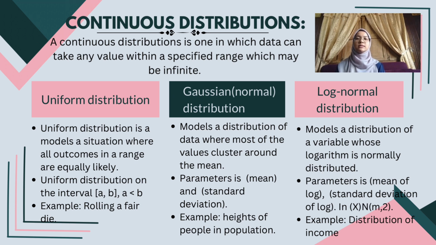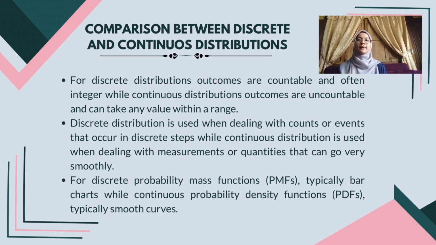Next, Gaussian normal distribution is a model, a distribution where most of the values cluster around the mean. The parameters are mean and standard deviation. For example, height of people in population. Log normal is a model distribution of a variable whose logarithm is normally distributed. Parameters are mean of log, standard deviation of log. Example, distribution of income.